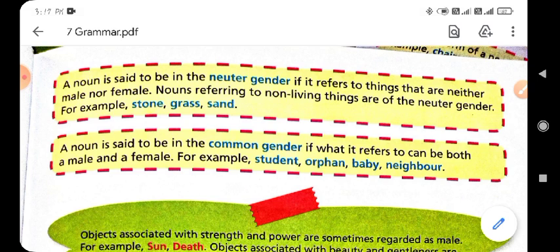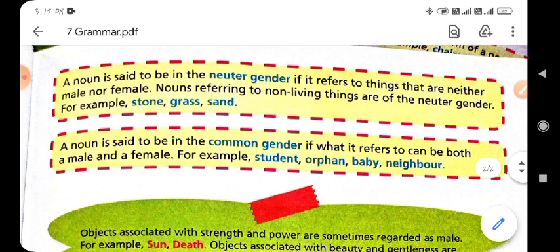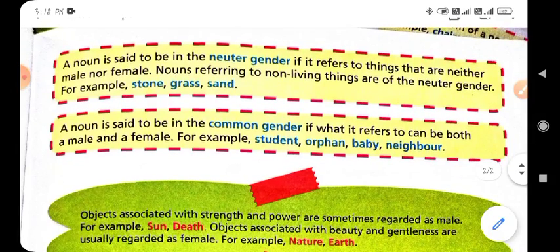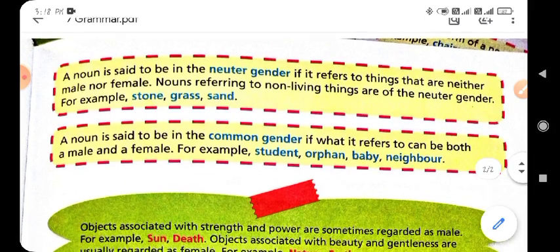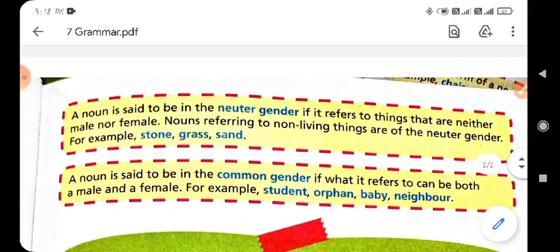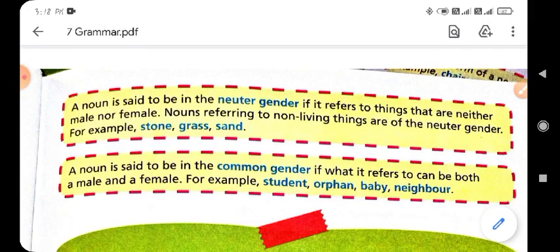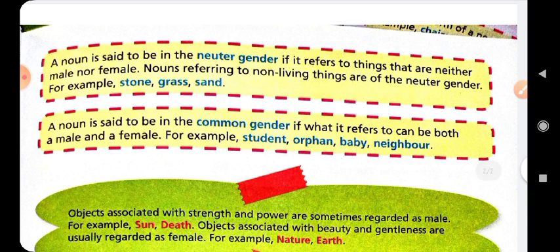Normally nouns referring to lifeless objects are of neuter gender, like table is a noun of the neuter gender. So we can simply say that when a noun word refers to non-living things, that will be the neuter gender. Some examples of the neuter gender are table, book, torch, etc. These are the words used for the neuter gender.